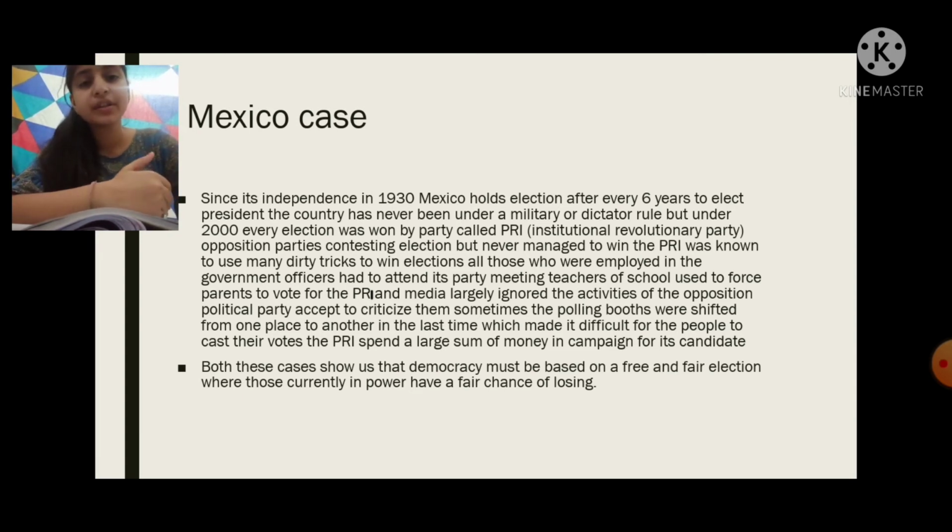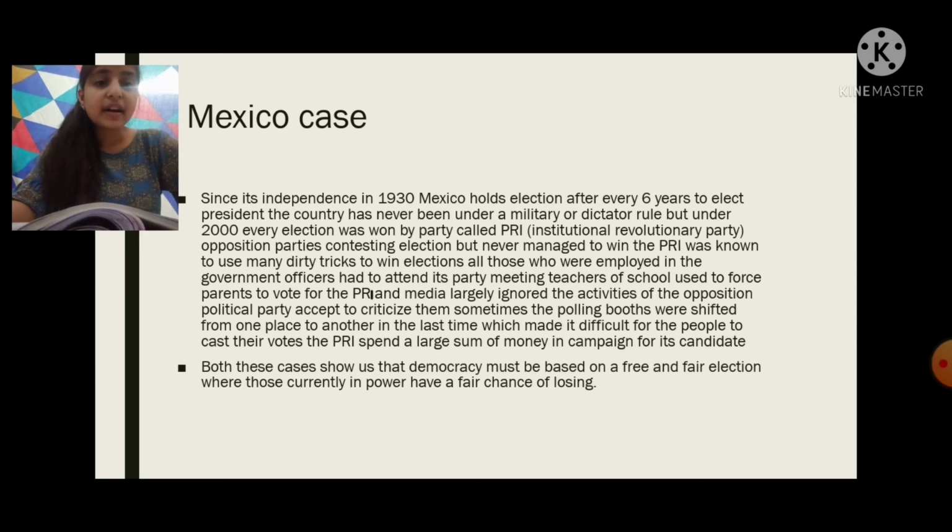The opposition used to voice over the bad laws of the PRI, because they knew that PRI was using malpractices and dirty tricks. But the media used to criticize them instead of supporting them. This also encouraged the PRI to use more dirty tricks, because it knew that the media wouldn't do anything, and without the help of the media, the opposition party cannot prove that they are true.